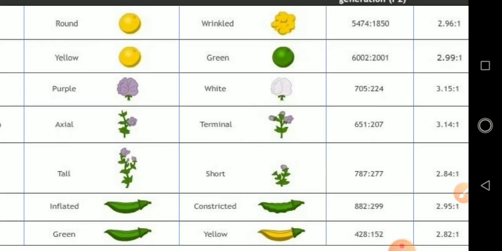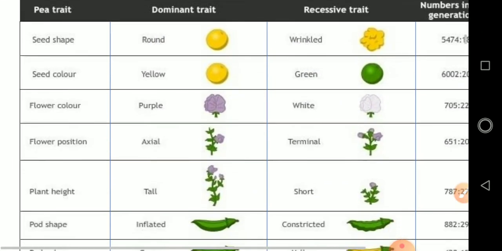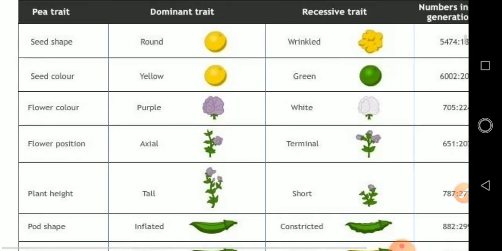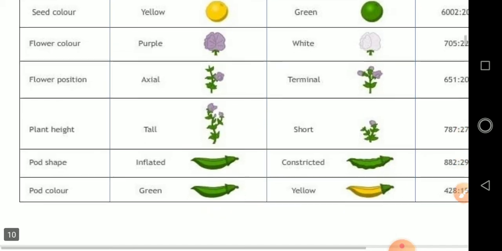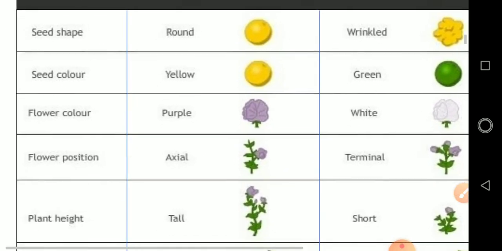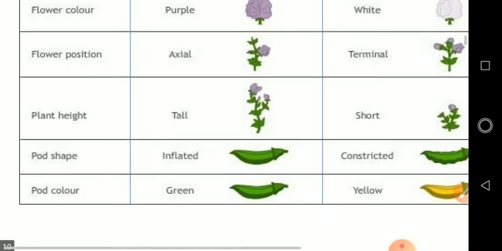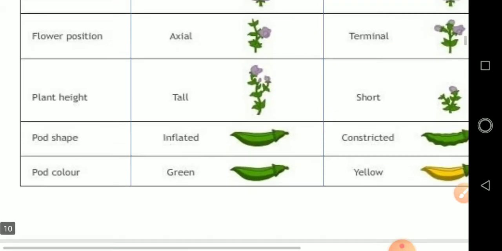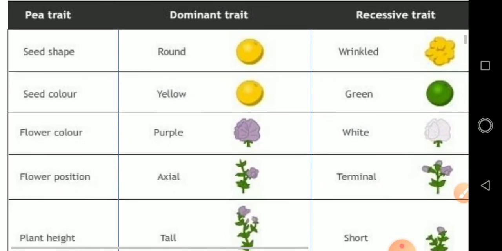What are the 7 different traits? So when we are seeing the traits, there is seed shape. For example, seed shape is a character, which means there is a dominant trait and a recessive trait. As well, there are 7 different traits. There are 7 different characteristic features. All the 7 different characteristic features show dominant and recessive characters.